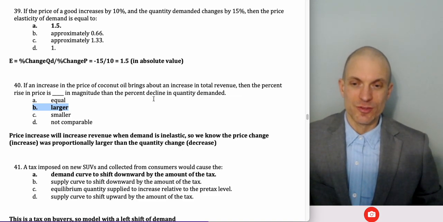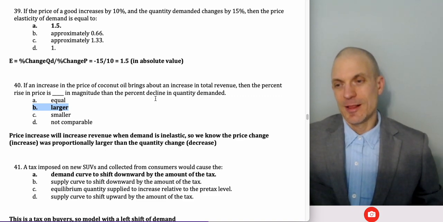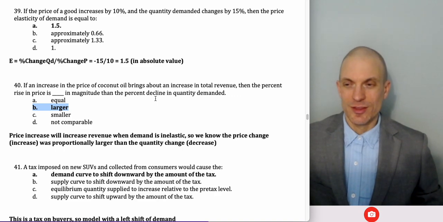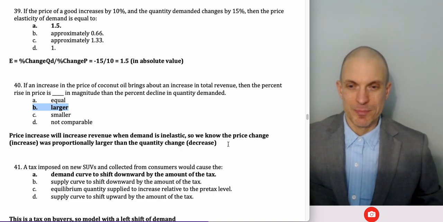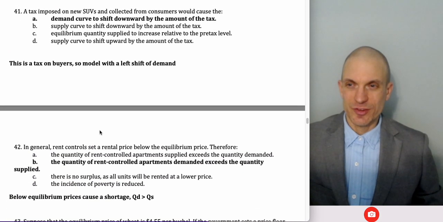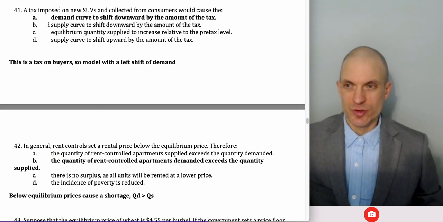And the reason why is price and quantity are exerting different forces on total revenue in opposite directions. So what you need, for revenue to overall be rising, is for the price increase to swamp the quantity decrease.